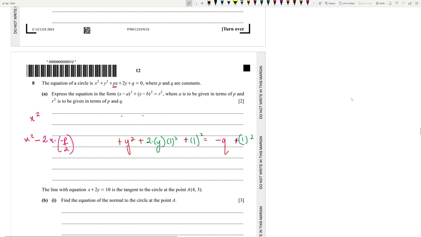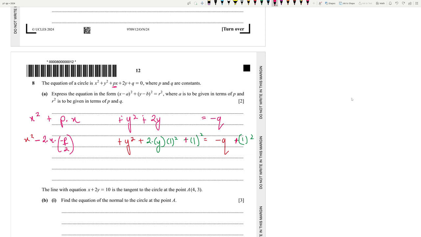Initially we had this x square plus p times x, and over here we had plus y square plus 2y, and on this side we had a minus q. So the things I added were, I added a 2 over here, so I needed to give a 2 down below. And to make this thing negative, I had to make the starting negative as well. These are the things I added over here. Are we clear?